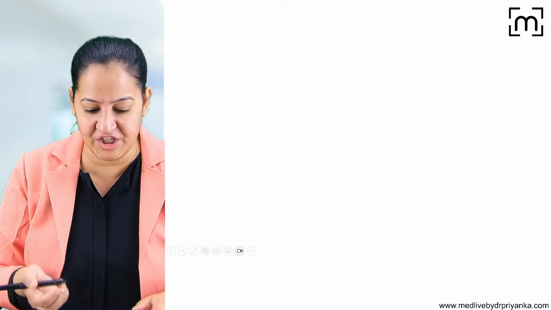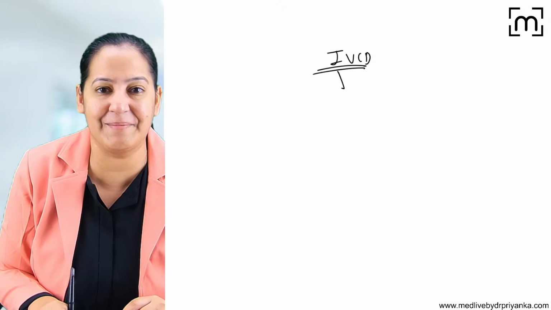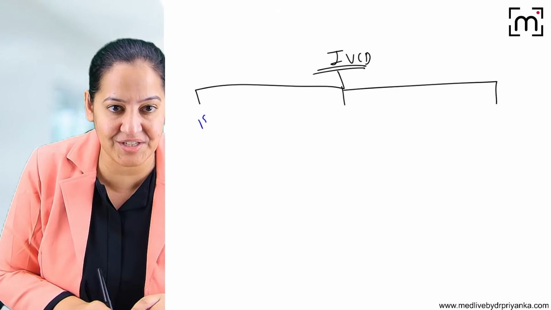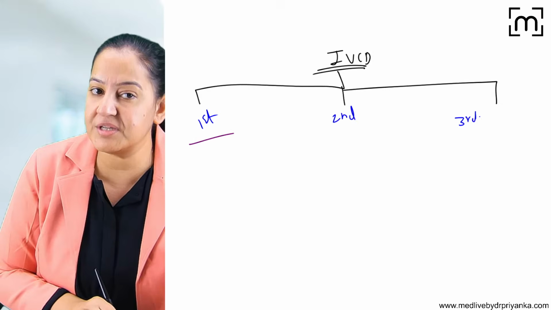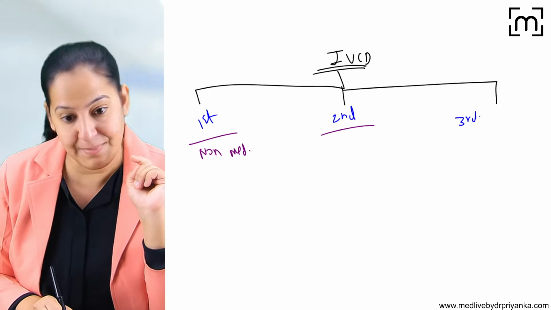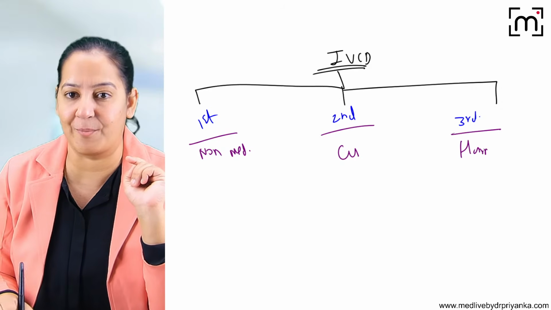So tell me the classification. How many types of IUCDs are available? Yes, there are 3 generations: first generation, second generation, and third generation. Can you tell me the meaning of that? Yes, the first generation is non-medicated. It doesn't contain anything. Second generation is medicated. It contains copper. And third generation is also medicated. It contains hormones. Got it.